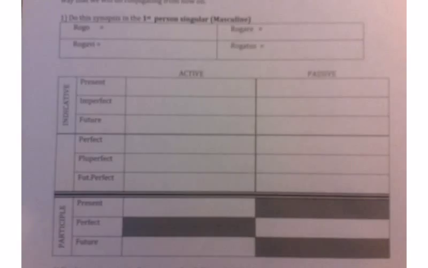So we're using rogo, rogare, rogavi, rogatus. It's an ARE verb, right? And therefore it's going to be a first conjugation. So that's important for us to think about, right? Especially when we know that the future can have two sets of endings. I'm sorry, my pen strokes, it's tough to write on this thing. But anyway, we know that the future can have two sets of endings.